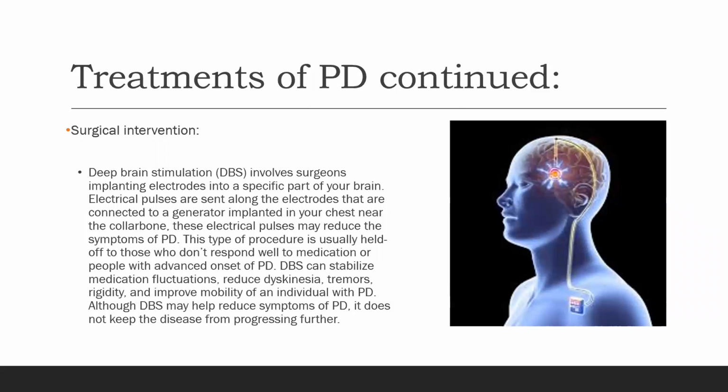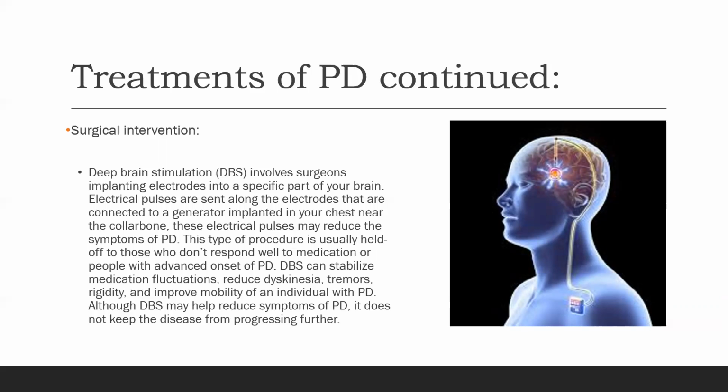Another type of treatment for PD includes surgical intervention. The most common would be deep brain stimulation, which involves surgeons implanting electrodes into a specific part of your brain. Electrical pulses are sent along the electrodes that are connected to a generator implanted in your chest near the collarbone. These electrical pulses may reduce the symptoms of the disease.